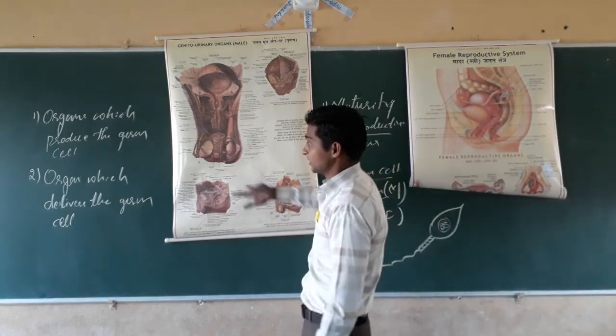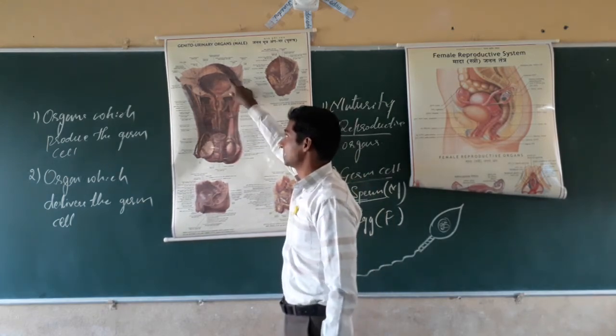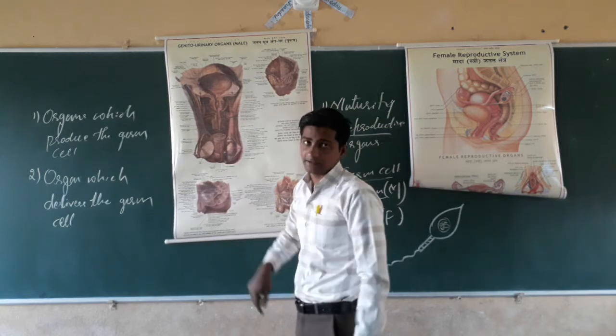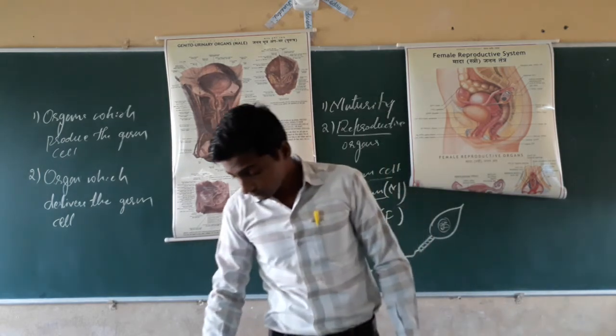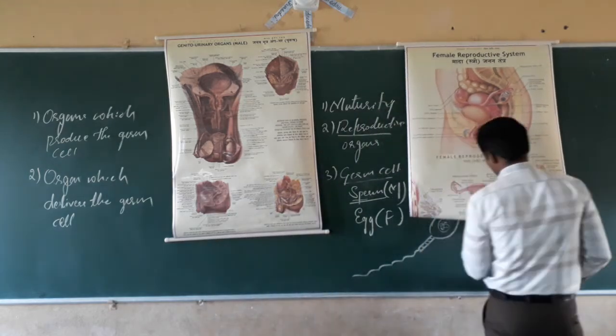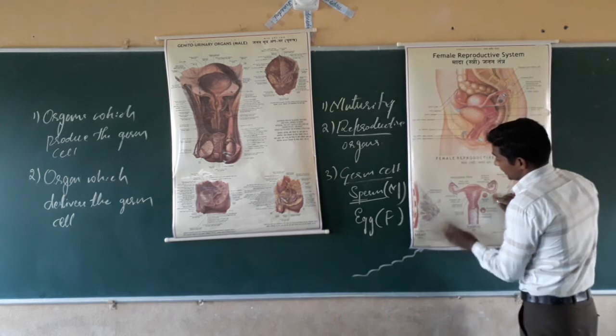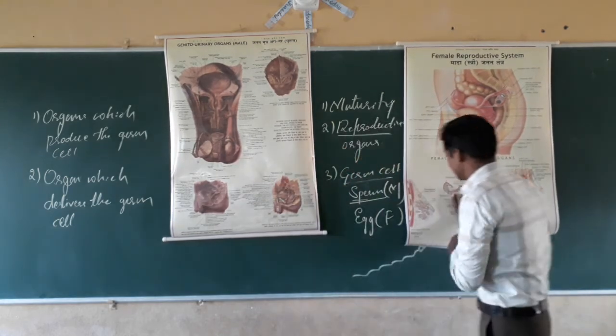Next, in the male reproductive system, a pair of testes, a pair of vas deferens, and next a penis. These are the male reproductive parts. Yes. Next, dear students, see what happens here in the case of male. The testis produces sperm.